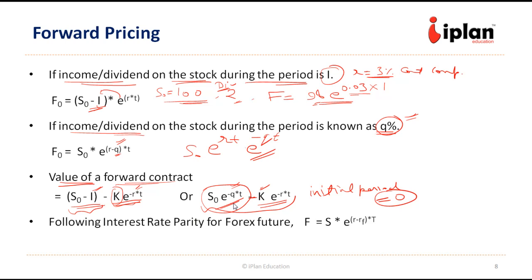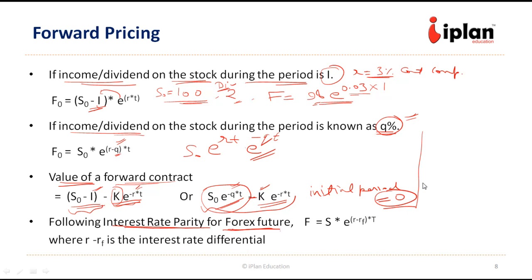Now let us look at the foreign exchange futures. So they follow the interest rate parity. We can explain it in this way. Suppose there are two currencies, currency A and currency B, and their exchange rate is suppose given by A, which is currency A per unit of currency B. So in 1 unit of currency B have A units of currency A. So this is how we are representing it.